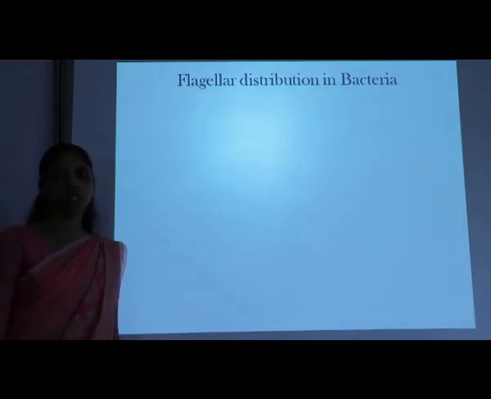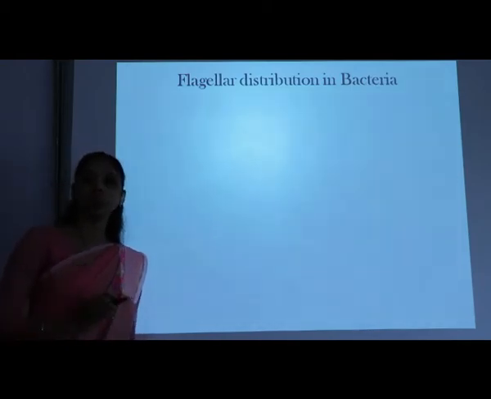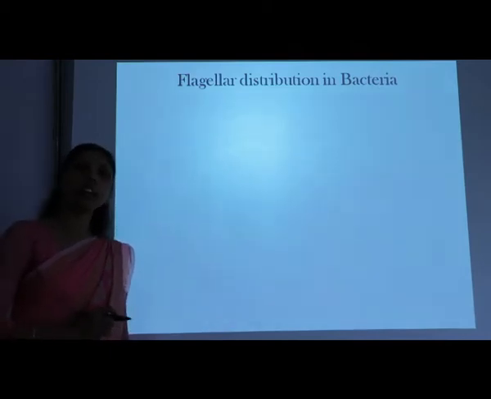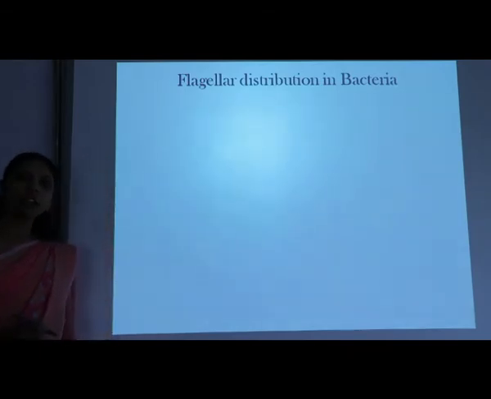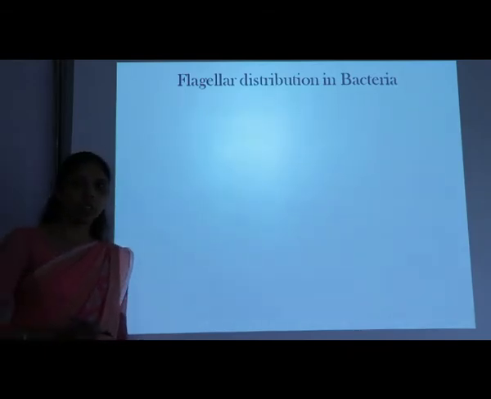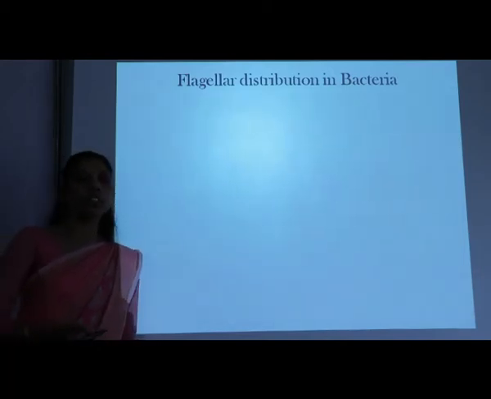So many flagella may be there in the bacterial cell. The number and distribution of the flagella is also highly variable from one organism to another. So based upon the number and the distribution of the flagella, we can categorize the bacterial cell into different types.